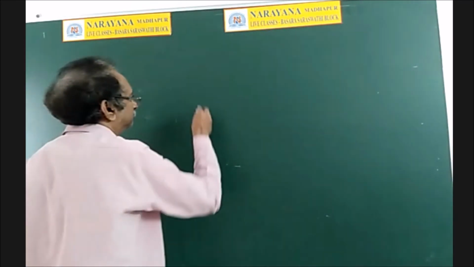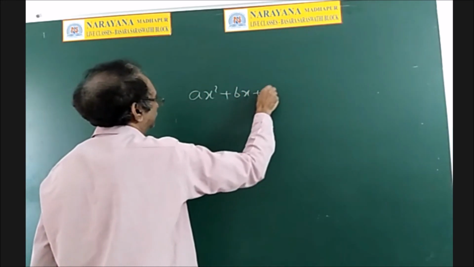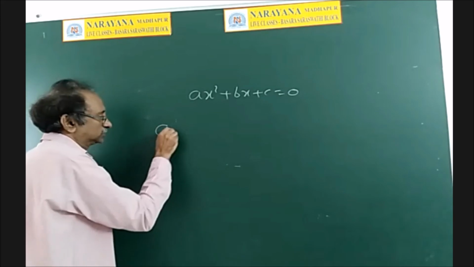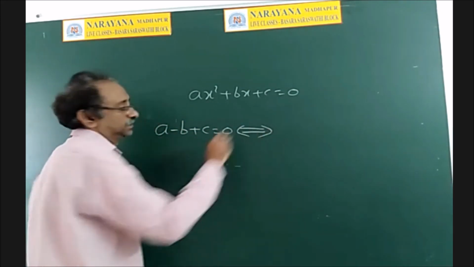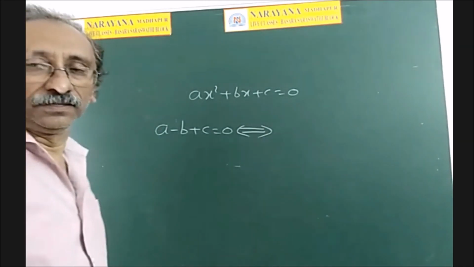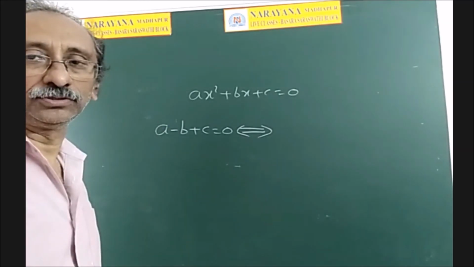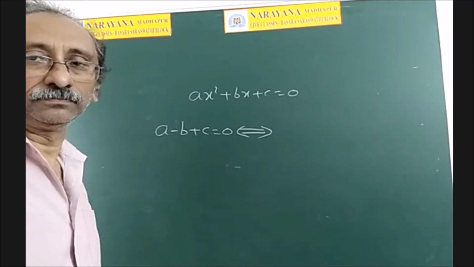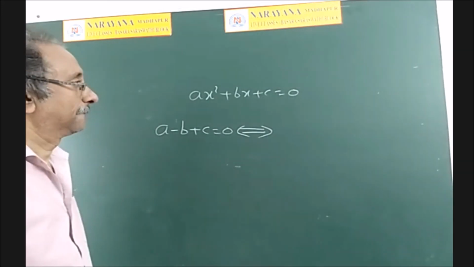And see another one. Again, consider ax square plus bx plus c is equal to 0. Suppose given that a minus b plus c is equal to 0. Then what are the roots? So anybody give me the answer? If a minus b plus c is equal to 0, what are the roots? Now I will ask Shivakumar. Shivakumar: Good afternoon, sir. Sir, -1 and minus c by a.